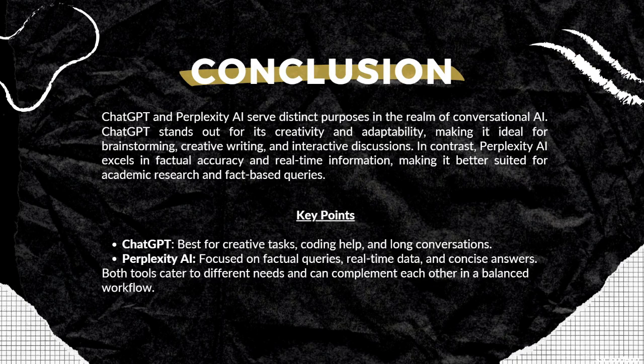ChatGPT is perfect for creativity, coding help, and conversations, while Perplexity AI is your go-to for accurate, real-time information. They complement each other and can be used together for a balanced workflow.